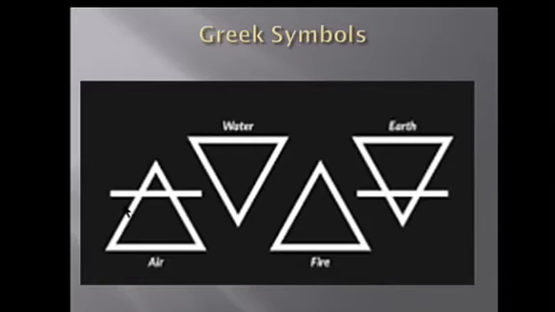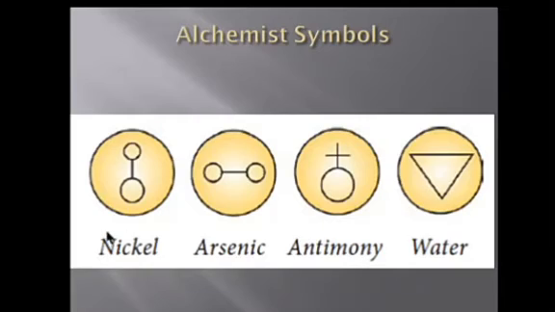You know, ancient Greeks used different geometrical shaped symbols to represent the 4 basic elements around us, such as air, water, fire and earth. Okay, so air is represented by a triangle like this. These were the Greek symbols used not only in Greek but also followed in many countries. Then alchemist symbols.